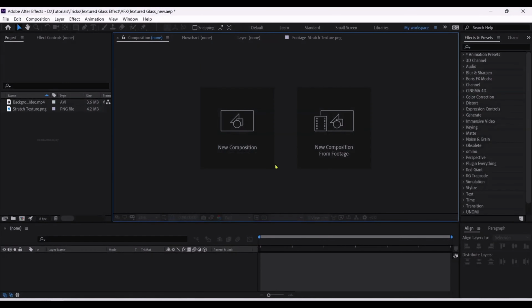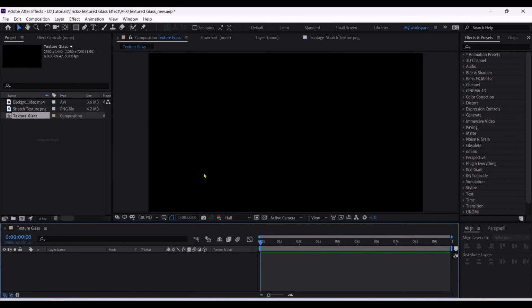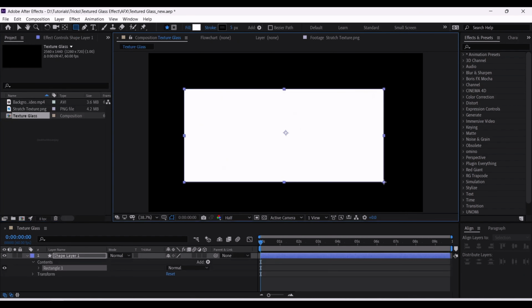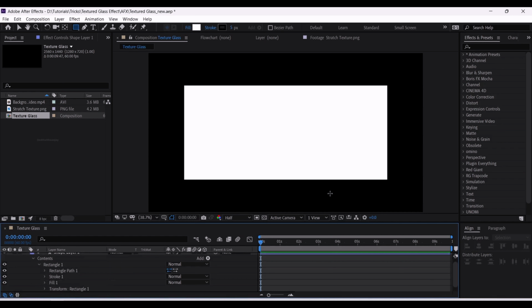So let's start by creating a new composition and rename it to texture glass. And firstly we will create a rectangle shape using this rectangle tool, and align it to the center. I'll be making its edges a little rounded.